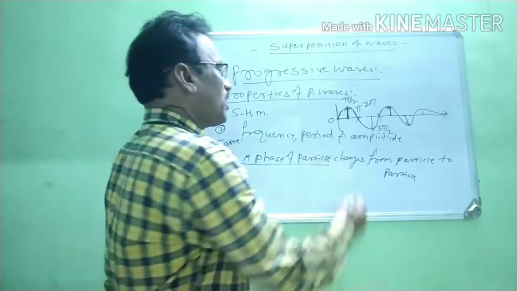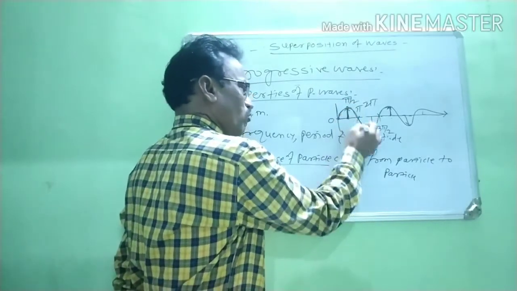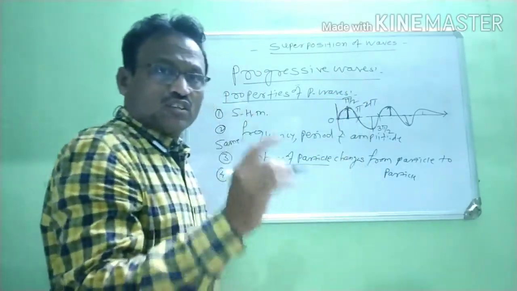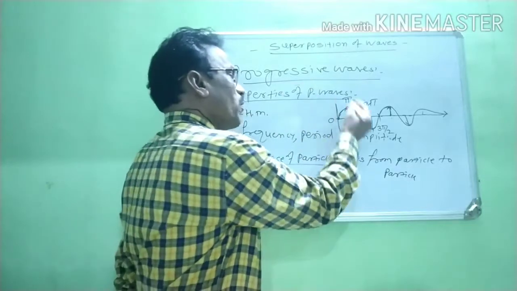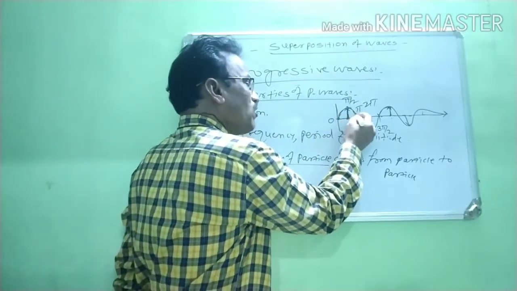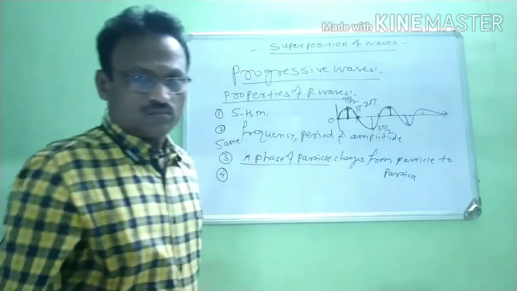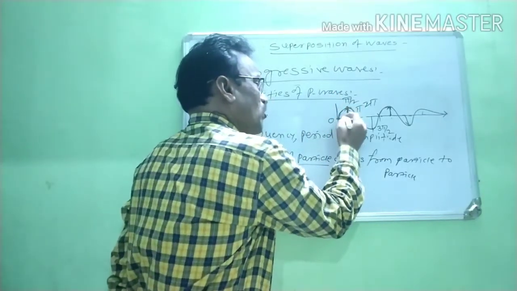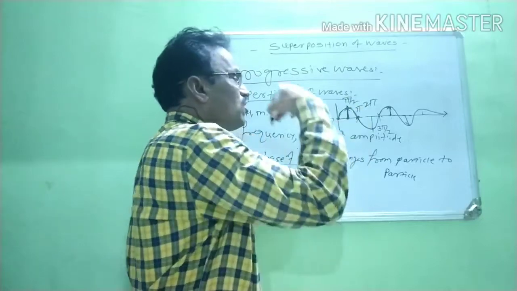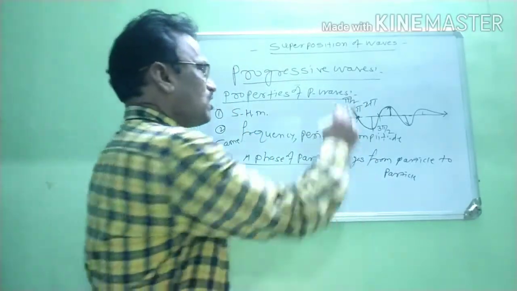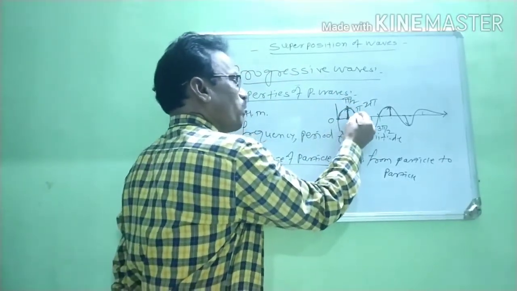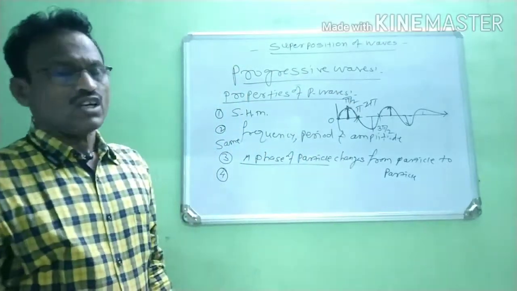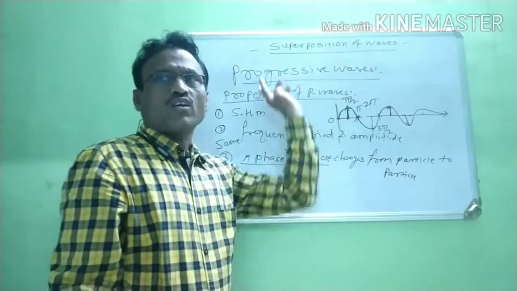At that time we observe that the velocity of a vibrating particle becomes maximum when it passes its mean position. This is the new property of progressive waves.